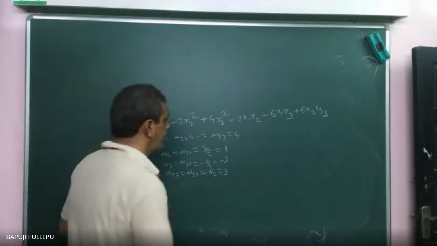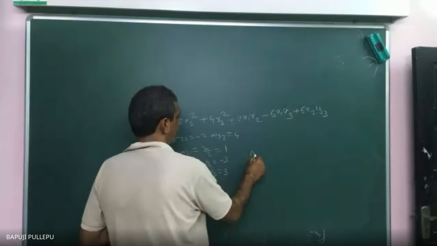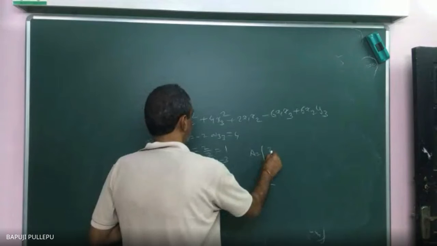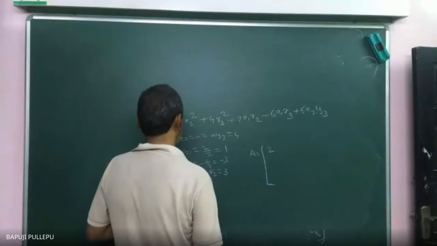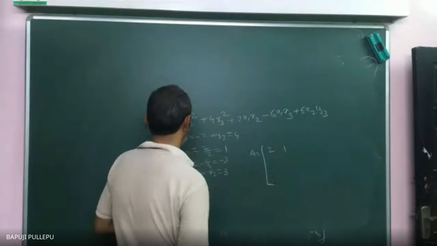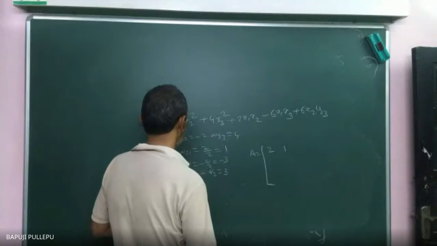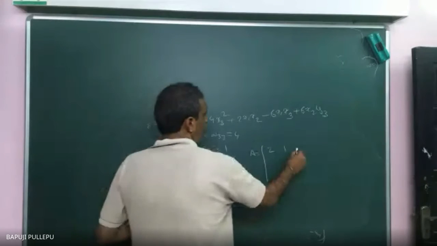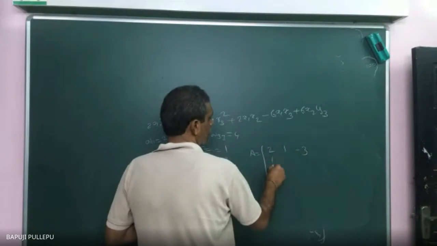Now write matrix form. How will you write? A11 is what? 2. Then A12 is what? 1. A13, what is the value of A13? -3. So, if you fill the first row, immediately you can write the first column, same thing you will get.